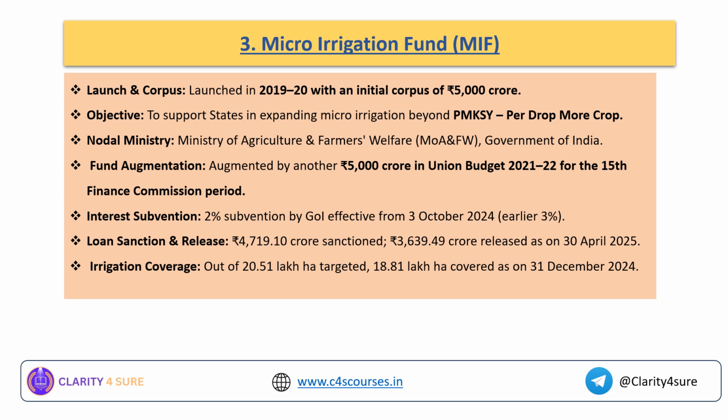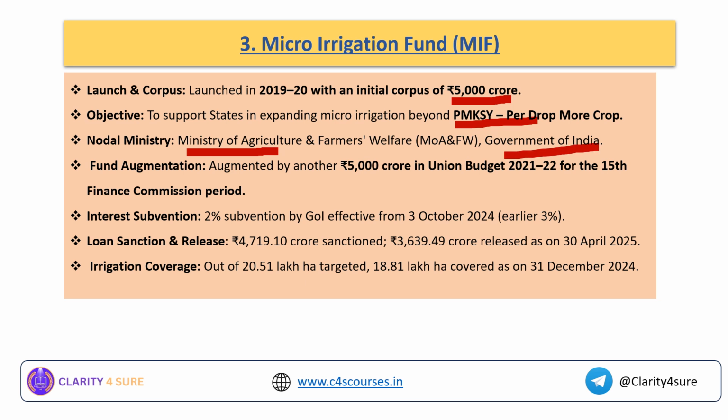Coming to the next, that is your micro irrigation fund. This has been launched in the year 2019-2020. The initial corpus of this fund was 5,000 crores. See, the initial corpus of every fund has to be noted down by you, because there might be a question related to this, and the nodal ministry for each particular fund that is being operated by NABARD. The objective is to support states in expanding micro irrigation beyond this scheme. Okay, and the nodal ministry for this particular micro irrigation fund is the Ministry of Agriculture and Farmers Welfare.